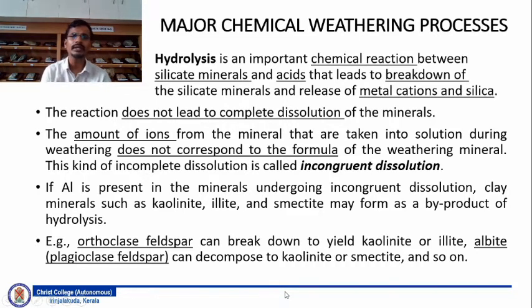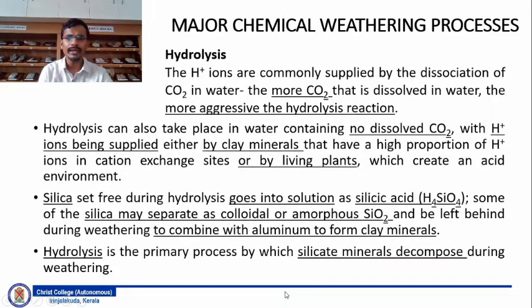So that is about the hydrolysis, which is an important chemical reaction that breaks down the metal cations and silica, which especially occurs in silicate minerals. So that is very important. What happens during hydrolysis is H+ ions are commonly supplied by the dissociation of carbon dioxide in water, that we have already seen. The carbonic acid dissociates to carbonate and hydrogen ions.